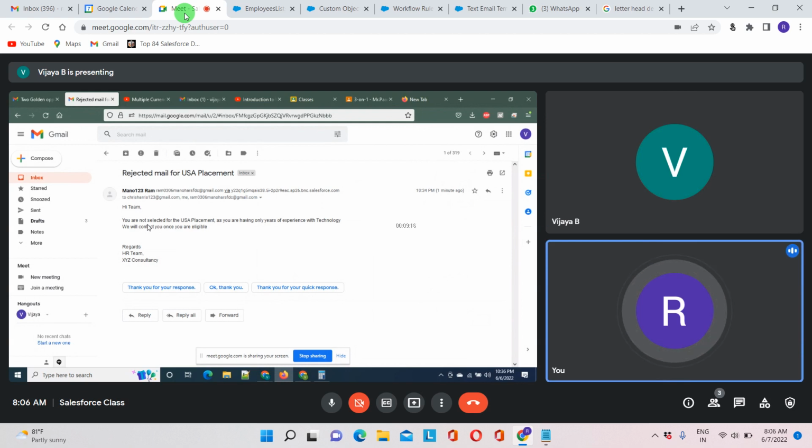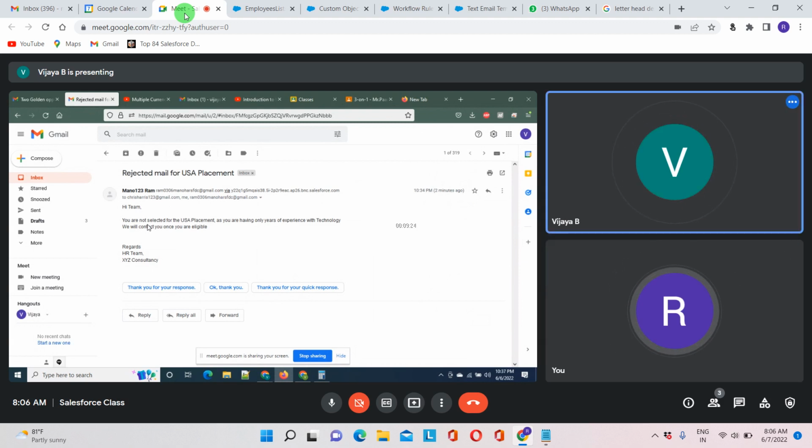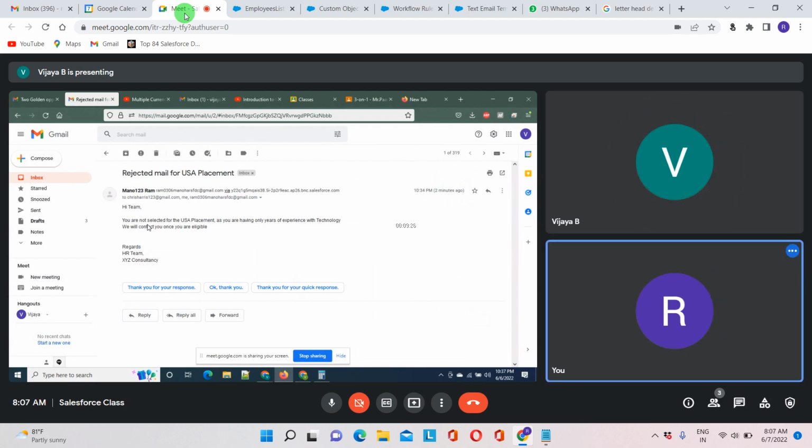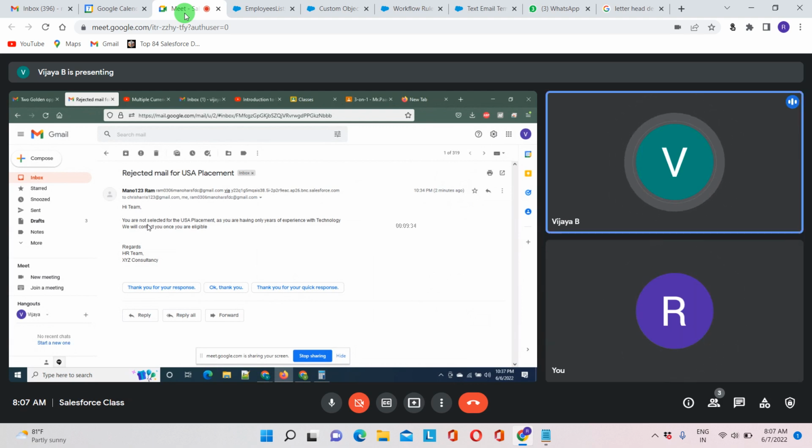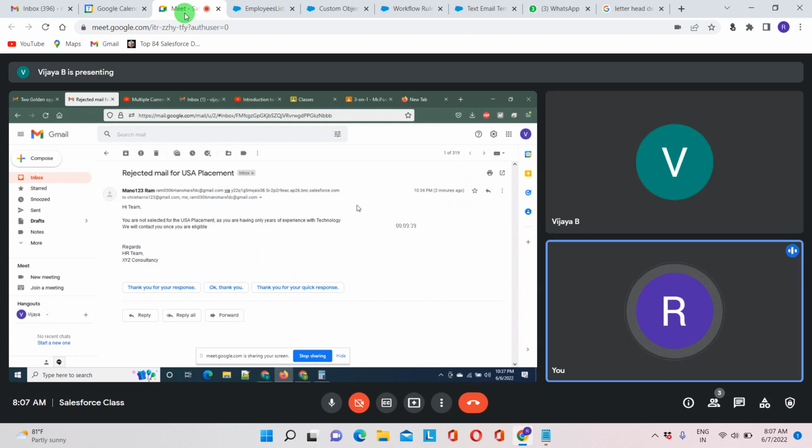So this is the default mail content. Not only for this particular user, for all users, they'll be getting the same email: "Hi team, you are not selected." Yes. So here again your client came back and said he needs a personalized email, so that everybody can see who is not selected. Yes. So that time we need to change our mail content again. Okay, just give me a minute. I am sharing my screen.